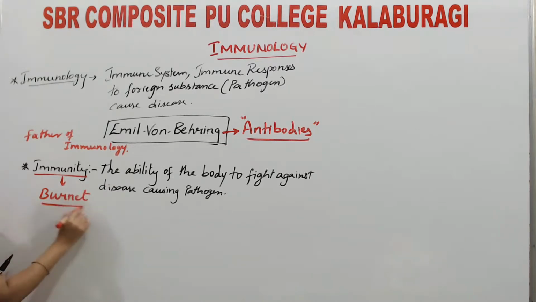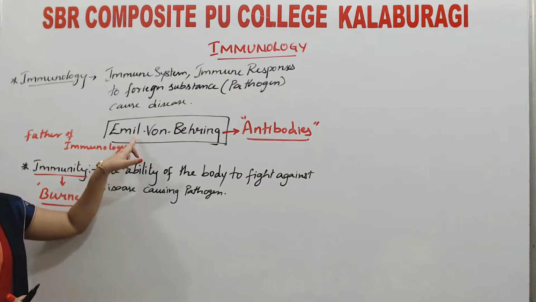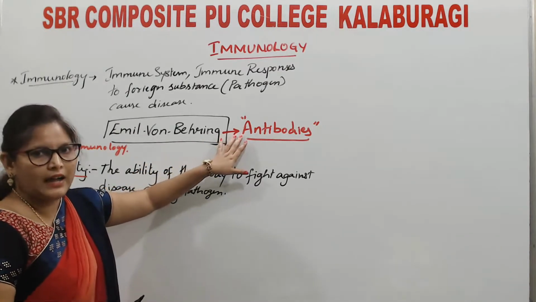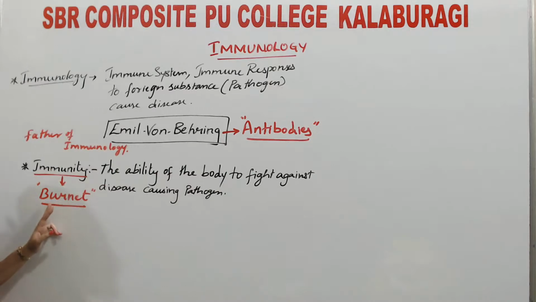The term immunity was coined by Burnett. This is important, no? Father of immunology is Emil von Behring, who has also identified antibodies. Apart from that, the term immunity was coined by Burnett.